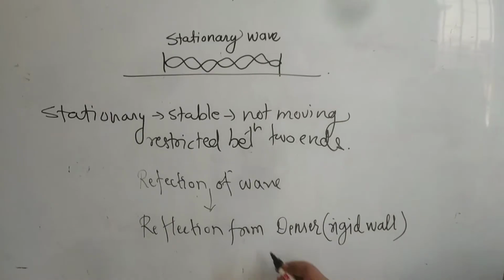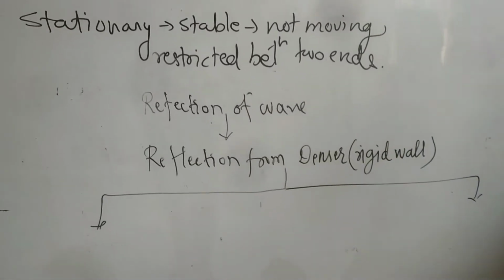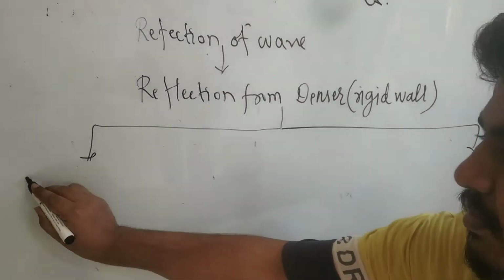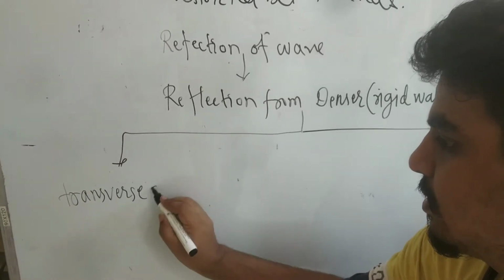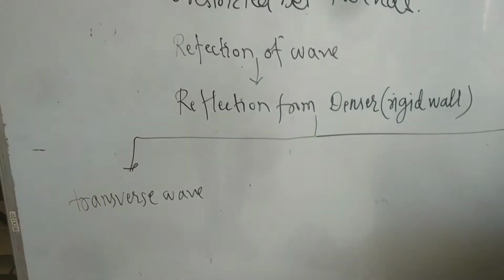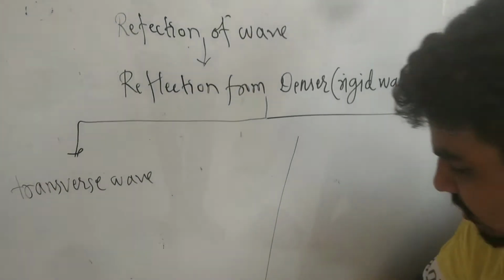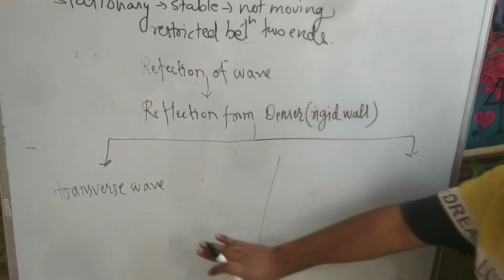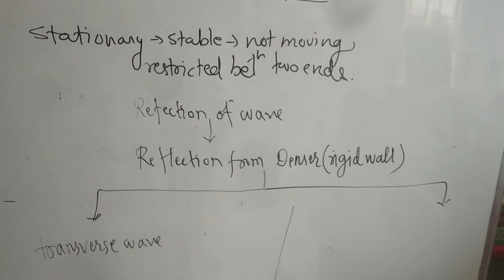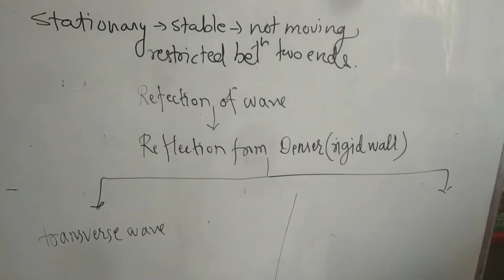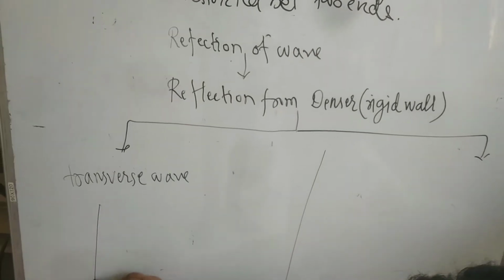So in that case, again we have two types of wave. First wave is transverse wave, and second, we already know about the longitudinal. We'll learn about the longitudinal wave a little later. Let's focus on the transverse wave. In case of transverse wave, we already know that there is a crest and there is a trough. So if you are drawing the diagram, then let's suppose this is a rigid wall